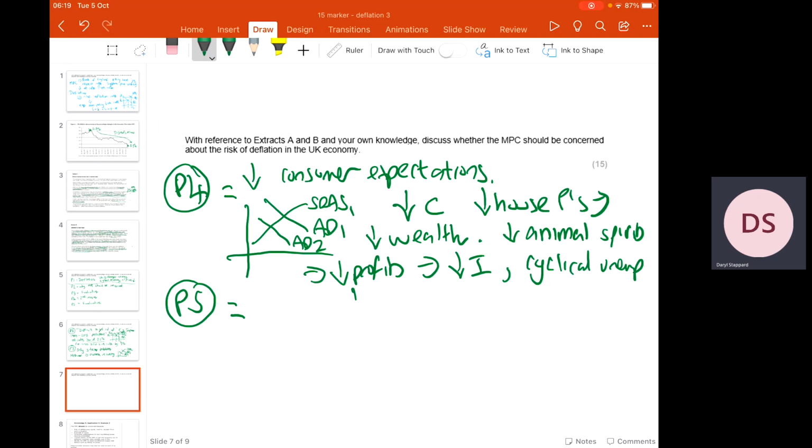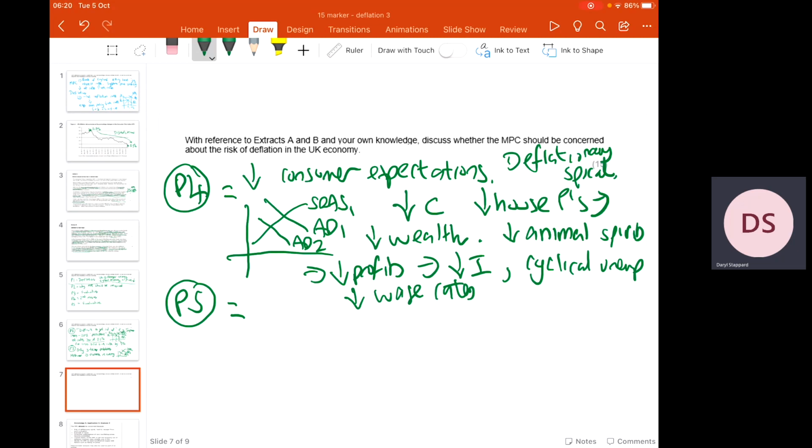And this could lead to a reduction in wage rates across the economy as well. So there are some real risks here that could take place because of this risk of deflation. Now, in fact, what we've got here is something that we call a deflationary spiral.